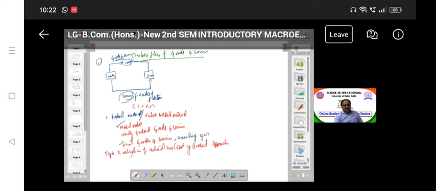What is the market value? Market value means the goods and services are counted in GDP at their market value, that is, the prices at which they are sold. When it is sold at the market, the price at which they are sold is called the market price. That is what you are calculating. You cannot calculate the factor cost or other sources. Another point is that you have to calculate newly produced goods and services.